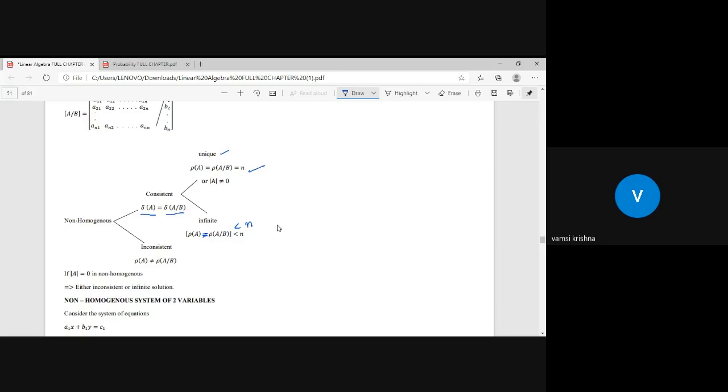Sometimes if the rank of the coefficient matrix is not equal to the rank of the augmented matrix, then there is no solution. The system has no solution. Rank of A is not equal to the rank of AB.